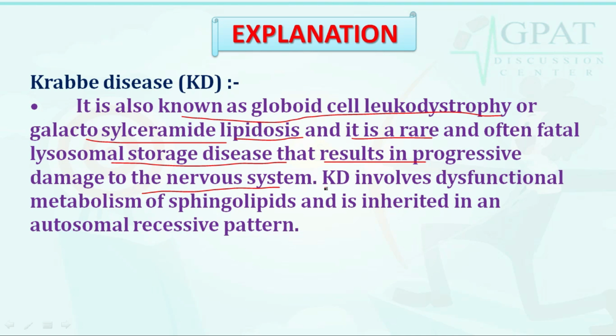Krabbe disease involves dysfunctional metabolism of sphingolipids and is inherited in an autosomal recessive pattern. So it's all about Krabbe disease.